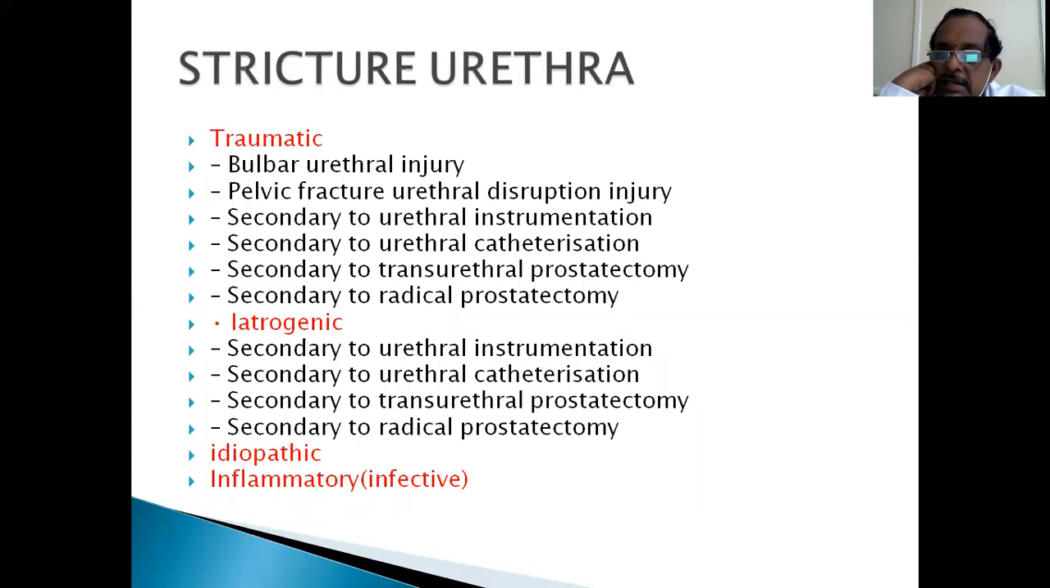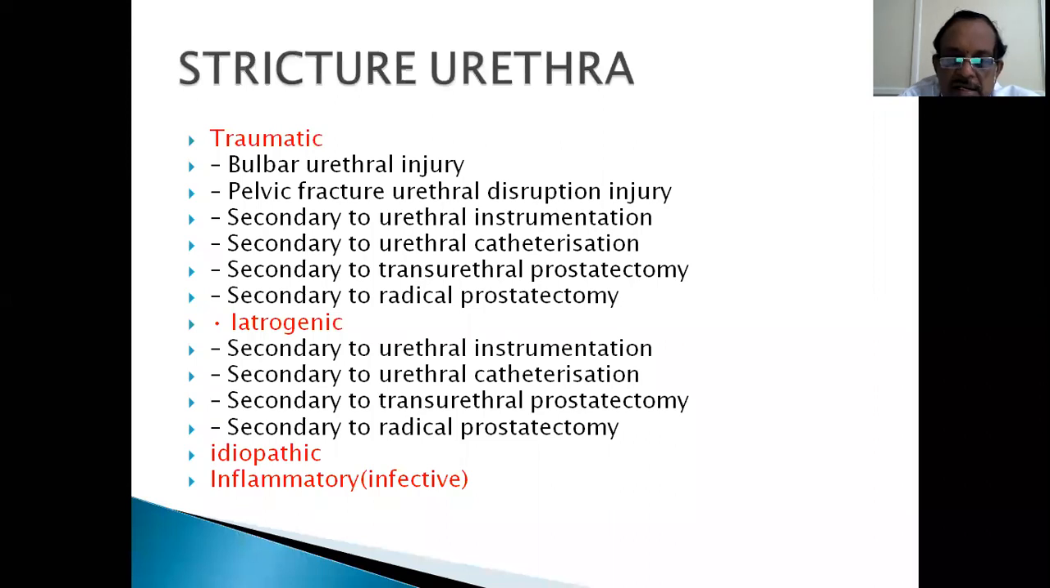Simple urethral catheterization itself can cause stricture because if you remember, the male urethra is an S-shaped organ. A bend is there, the bulbar urethra. So if you leave the catheter for a long time, it rests in the S bend and causes something like a decubitus ulcer and stricture. And secondary to transurethral TURP or radical prostatectomy, there is narrowing, and stricture is a real complication of these things. That means iatrogenic due to all these things.